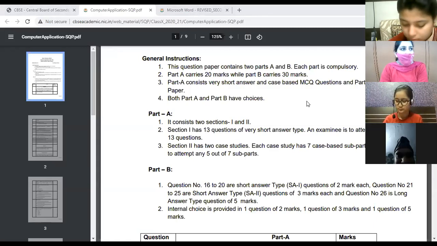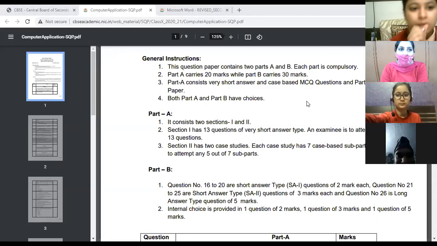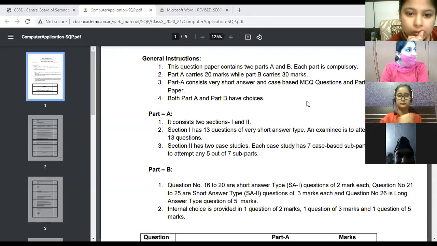ये नहीं है कि आप 13 में से अगर 13 कर रहे हो तो फिर आपके जो ऊपर वाले 10 होंगे वही चेक होंगे. That will not be bothered if any of your upper ones is wrong and a lower one is correct. So make sure आपने सिर्फ वही 10 क्वेश्चंस अटेम्प्ट करने हैं that you are very much sure कि वो करेक्ट है. Out of 13, only 10 questions are to be done, right?